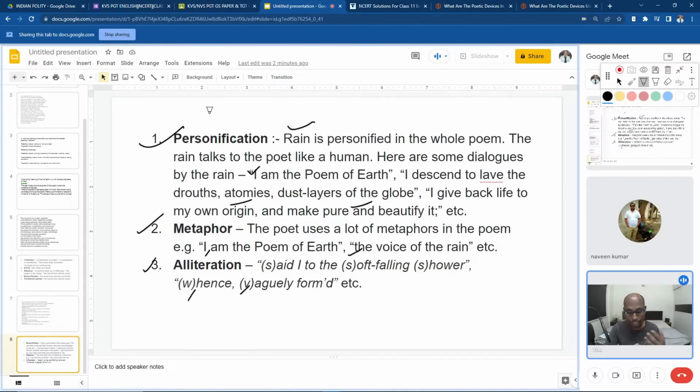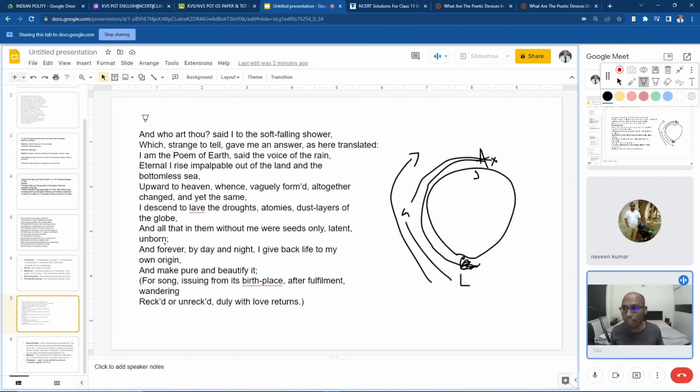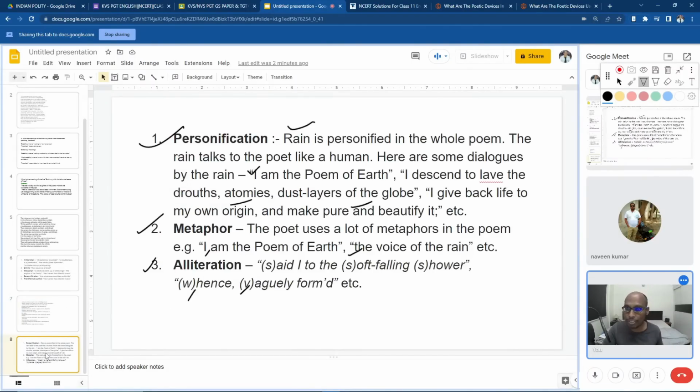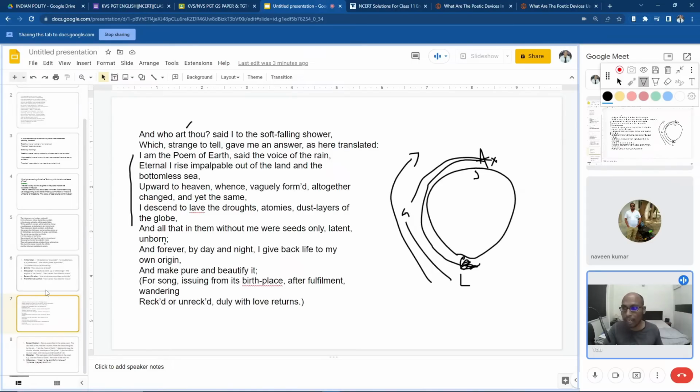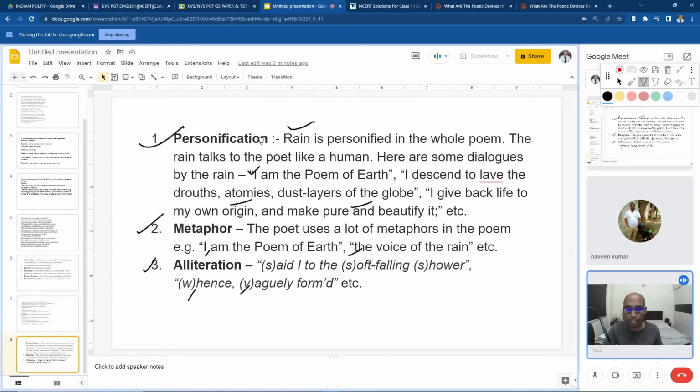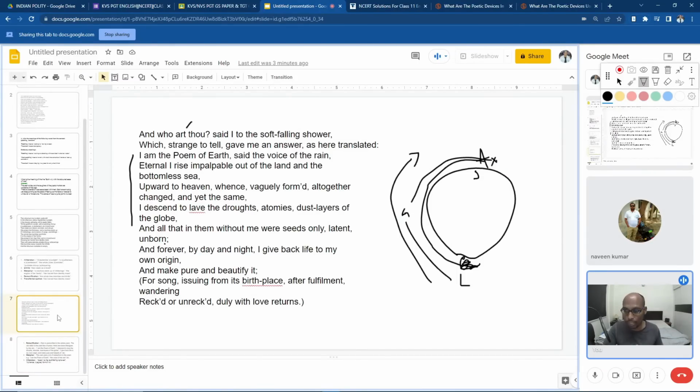In the first line itself, "And who art thou?" the poet is addressing the rain like a human being, and the rain starts speaking from here onwards: "I am the poem of the earth." So personification is used in this poem. These are the different literary devices used in the poem The Voice of the Rain.